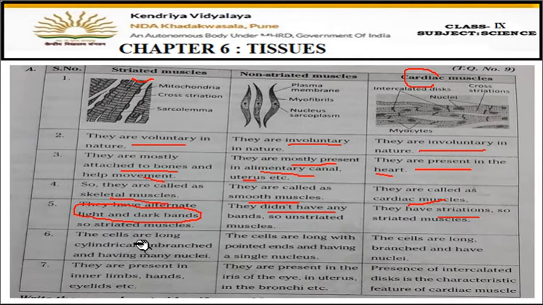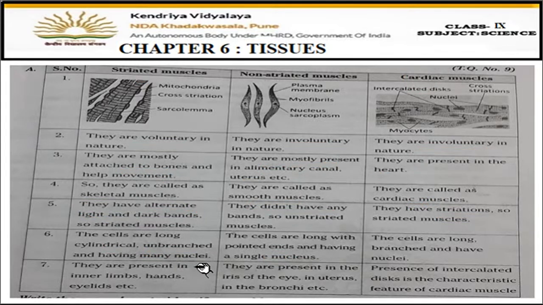Now, in striated muscles, the cells are long, cylindrical, unbranched, okay, and having many nuclei. One cell has more than one nucleus in striated muscles, whereas non-striated cells are long with pointed ends, means spindle shaped, and they have a single nucleus. So this is the main difference here, okay. Striated muscles have many nuclei present in one cell. Non-striated have one nucleus present. And in case of cardiac muscles, the cells are long branched cells and have a single nucleus.